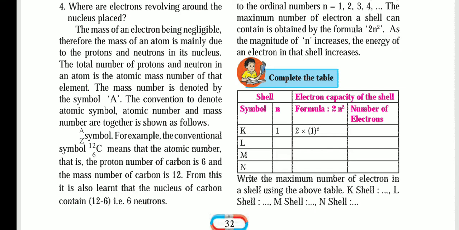For M, the number is 3, so 2 into 3 square means 9, and 9 into 2 is 18. The number of electrons in the M shell is 18. For N, the number is 4, so 2 into 4 square, where 4 square is 16, and 16 into 2 is 32. The total number of electrons in the N shell is 32. So K will be 2, L will be 8, M will be 18, and N will be 32. Like this, every shell has a maximum number of electrons.